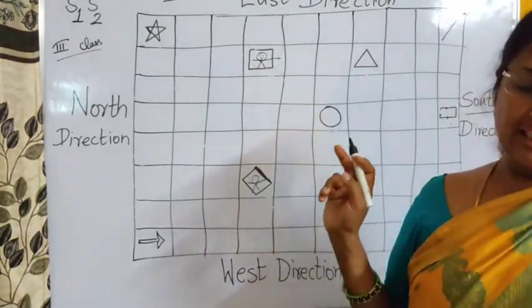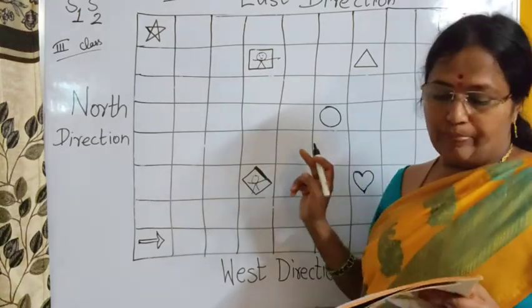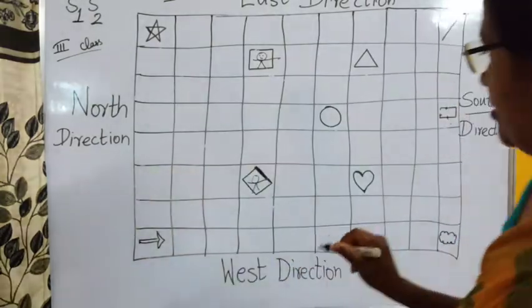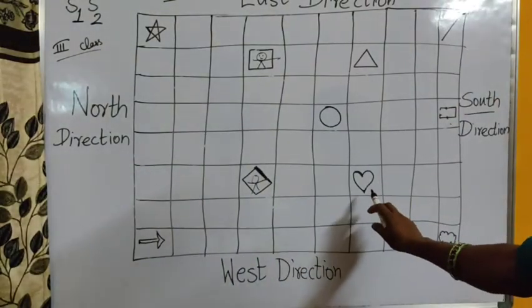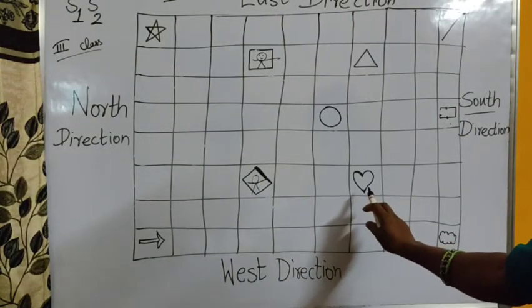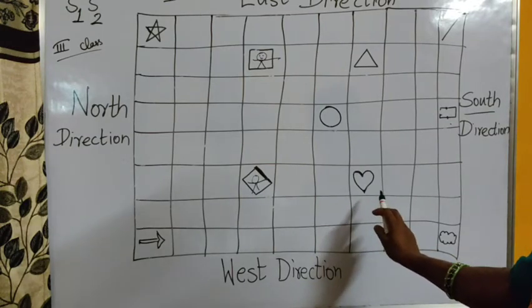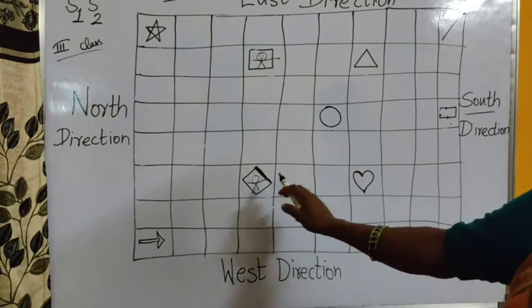What will be the directions? Write your answer in the box below. Direction of heart from the diamond.